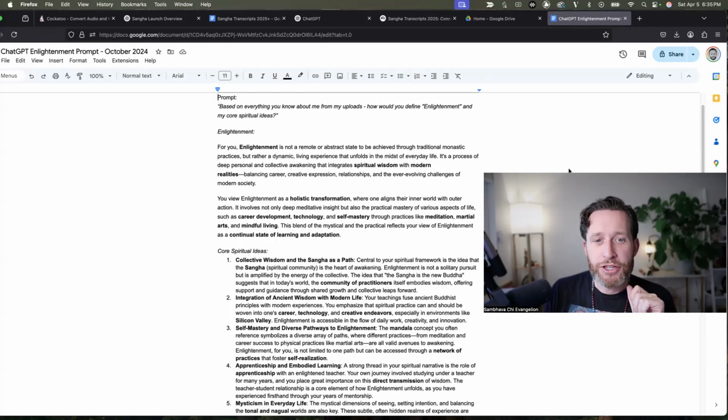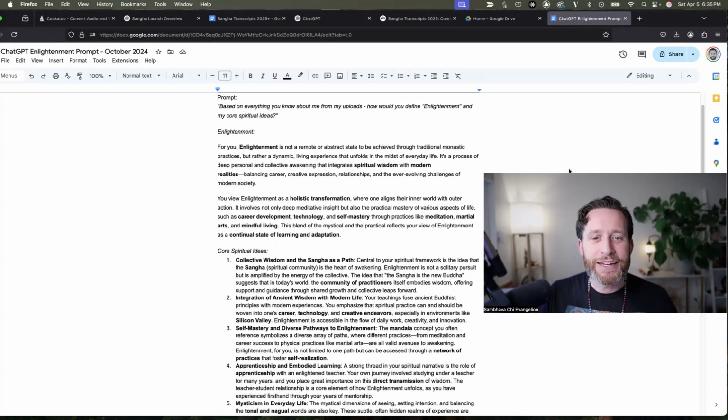Enlightenment. For you, enlightenment is not a remote or abstract state to be achieved through traditional monastic practices, but rather a dynamic, living experience that unfolds in the midst of everyday life. It's a process of deep personal and collective awakening that integrates spiritual wisdom with modern realities, balancing career, creative expression, relationships, and the ever-evolving challenges of modern society. Pretty good so far.